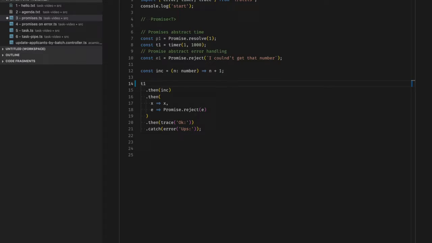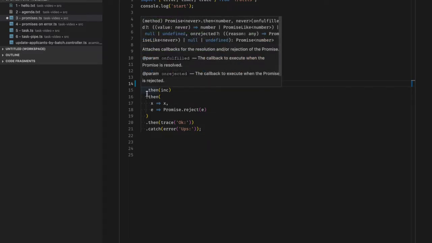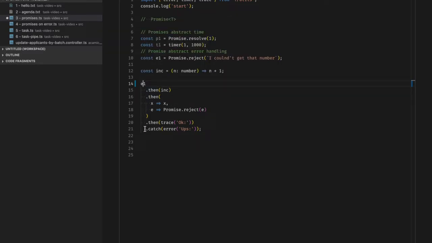Furthermore, if for some reason we couldn't get the number, because let's face it, asynchronous code may fail and we should expect failure, the code won't blow up in our face because the int function won't even be called, and the promise chain will continue in the error side until it reaches a catch, or the second argument of then.